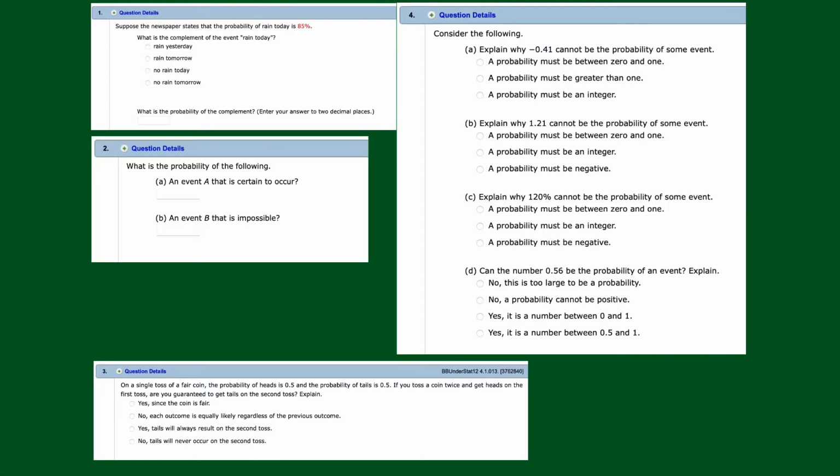This is section 4.1, and I've got 4 problems on here. 1, 2, 3 down here at the bottom, and then 4 up here.